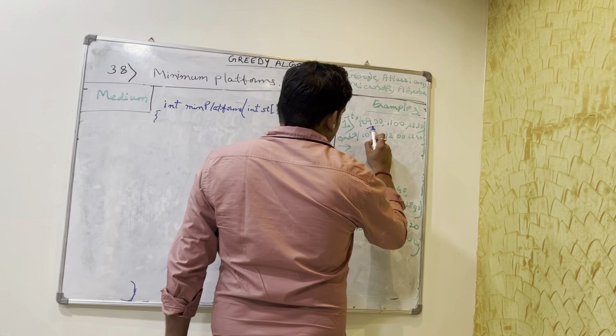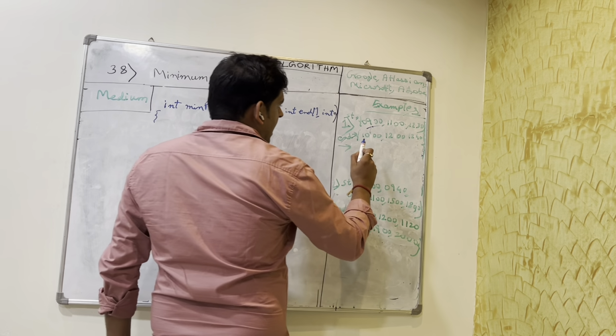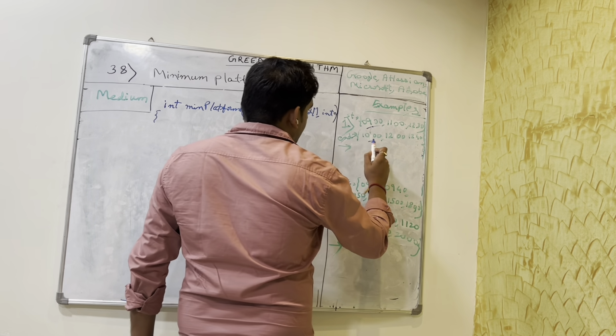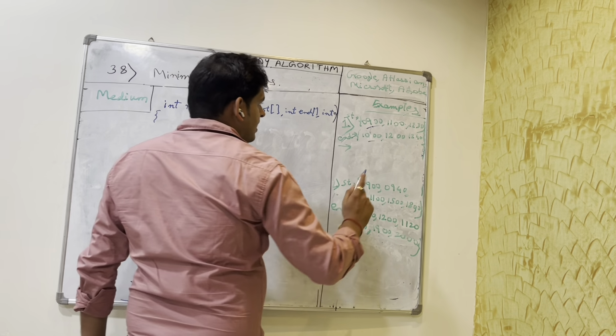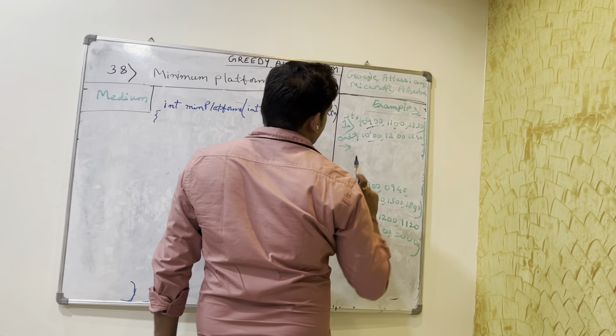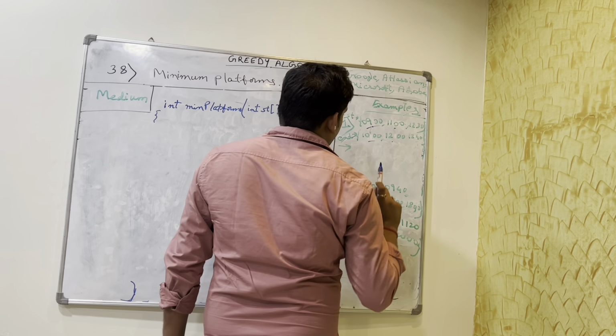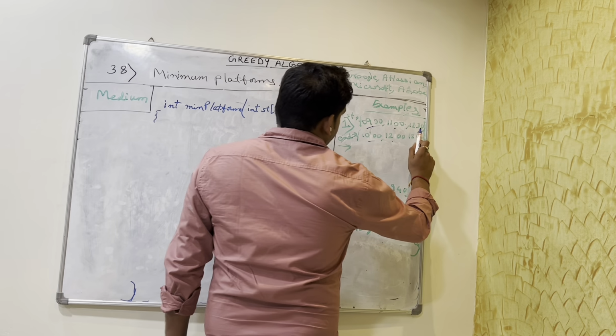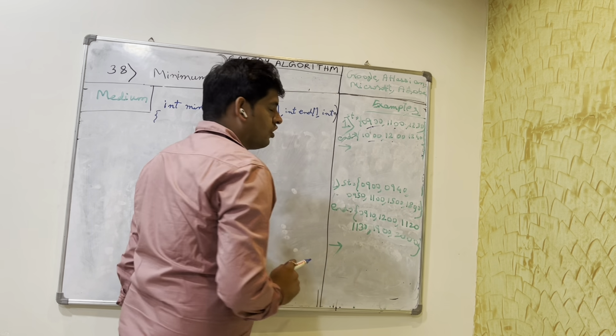Okay, so let's see this example first. There is a train that arrives at 9 a.m. and departs at 10 a.m. Then the next train comes at 11 hours and departs at 12 hours. Then the next train comes at 12:30 hours and departs at 12:40 hours.